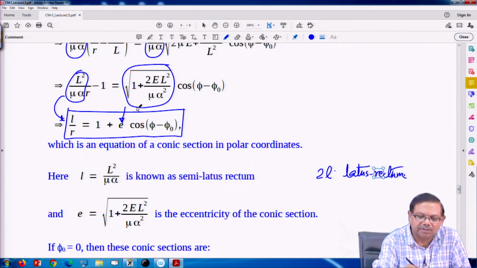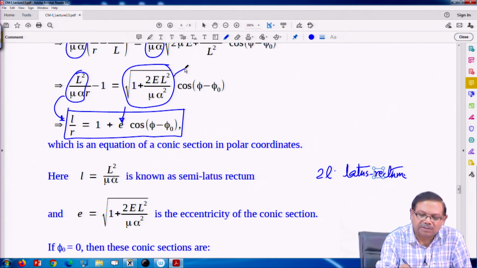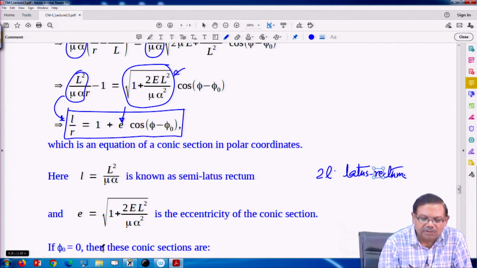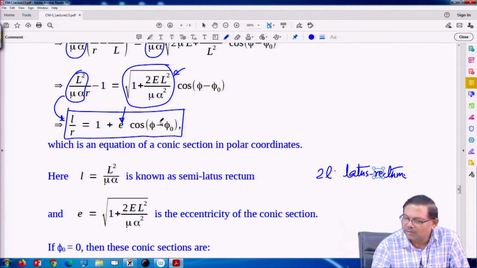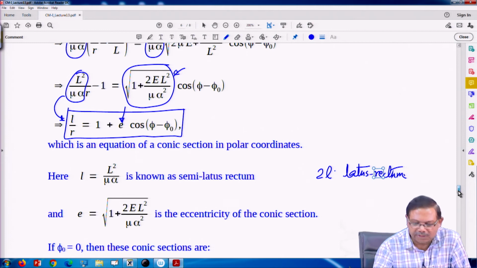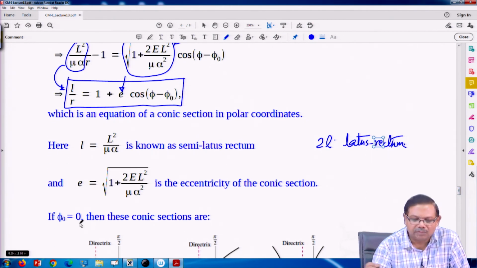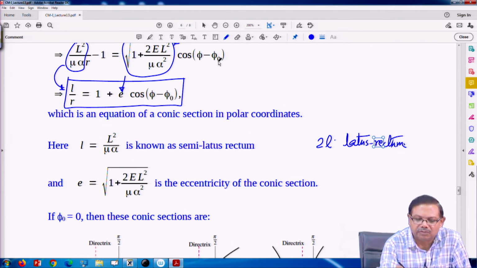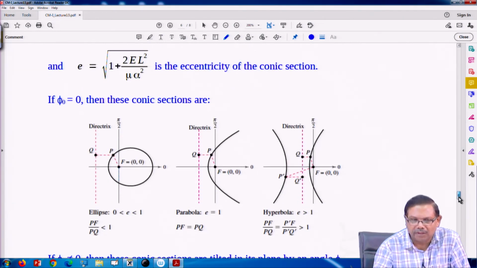If we recognize here the term inside this circle as eccentricity, so this equation has simplified and now we have an equation of a conic section. So, if phi naught is not equal to 0, which is the constant of integration, then this conic section will look like something like this.